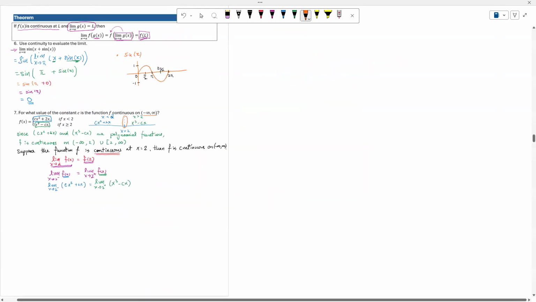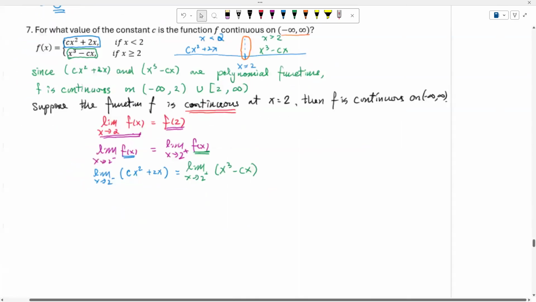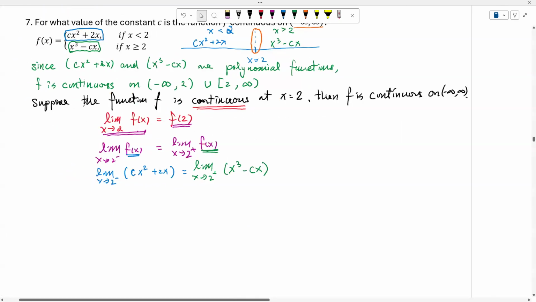Now we are going to work with direct substitution, right? I don't need to write down the limit notation now. So we have c times 2 squared plus 2 times 2 is equal to 2 to the power 3 minus c times 2.